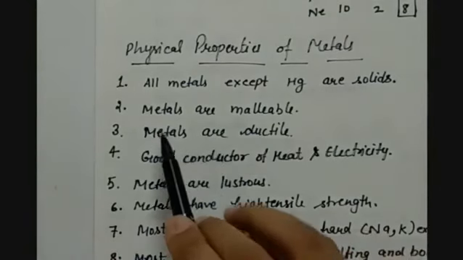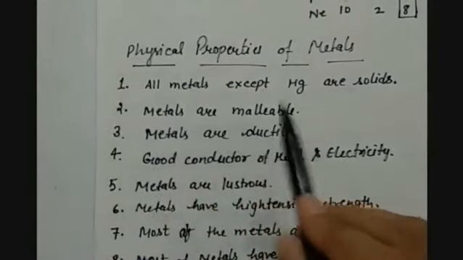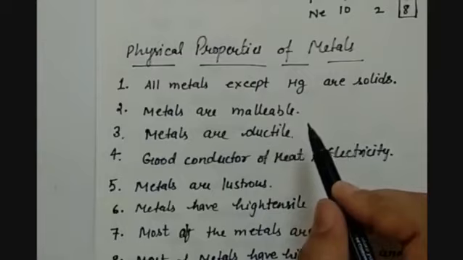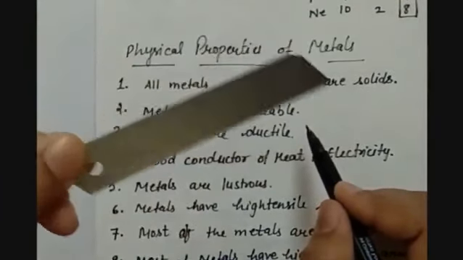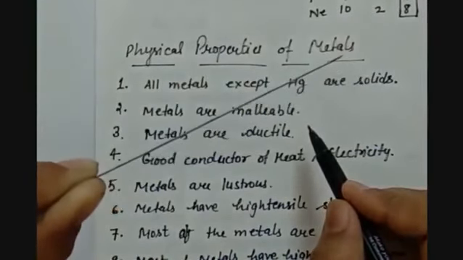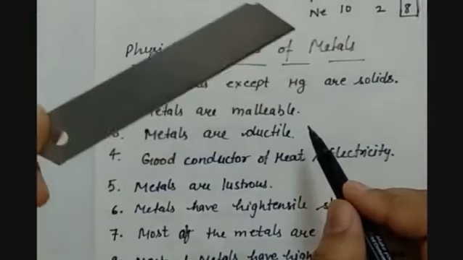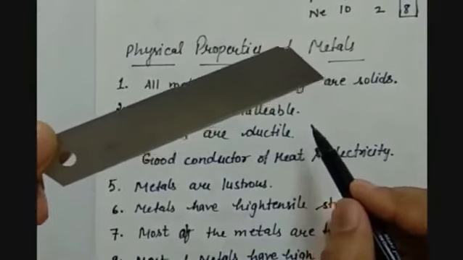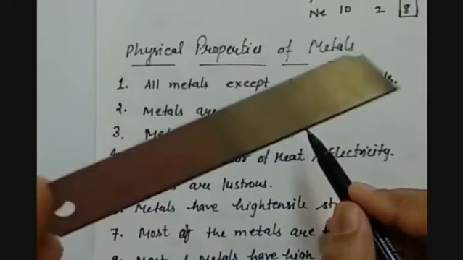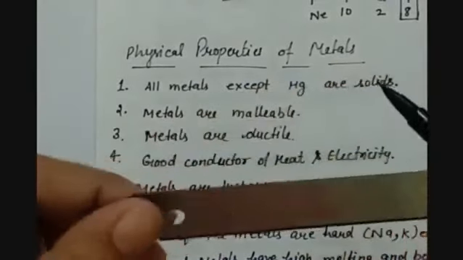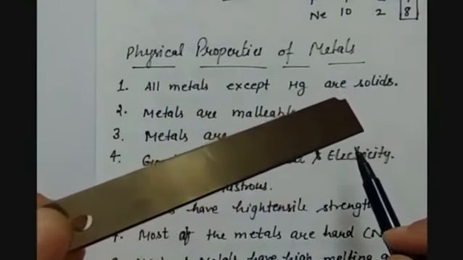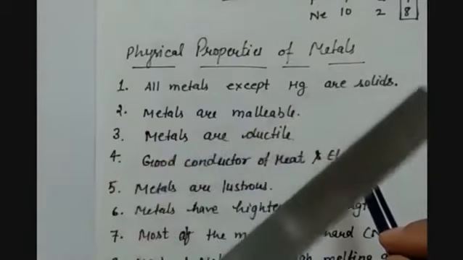The second property is that metals are malleable. Malleable means they can be beaten into very thin sheets. You can see this, and just see the thickness. Some of the metals are highly malleable, for example gold and silver. They can be hammered and beaten into very thin sheets so that they can be utilized to make different things. Like this, you can see.